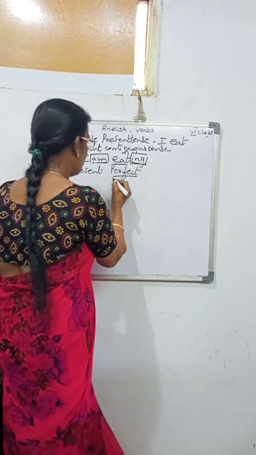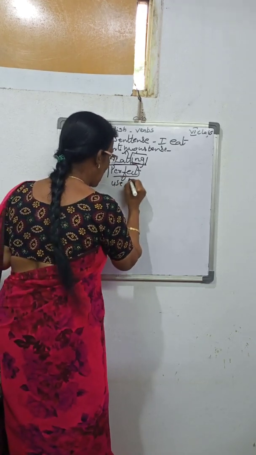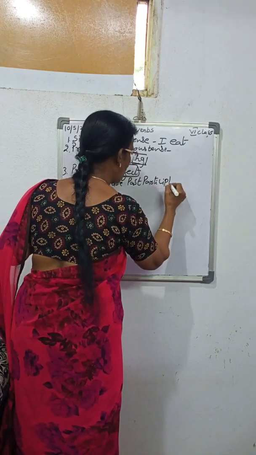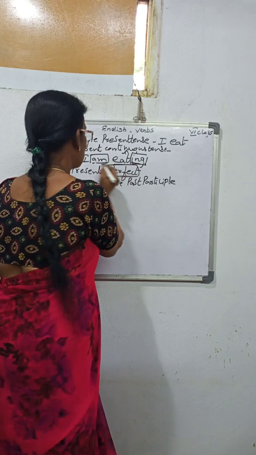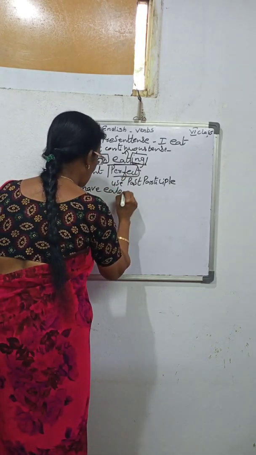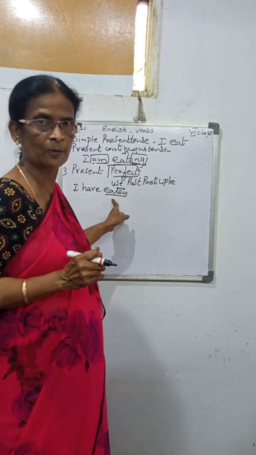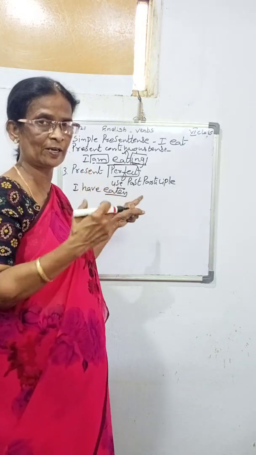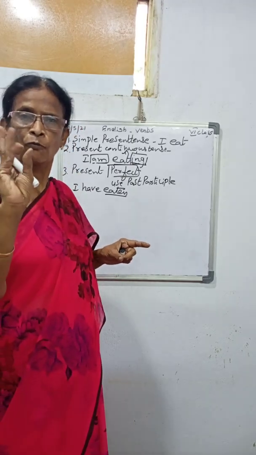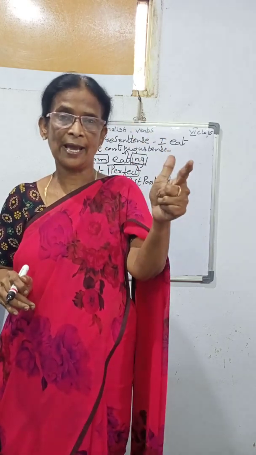Okay. So here, when there is perfect, we have to use the past participle form of the verb. So, for example, I have eaten. For all the perfect tenses, we have to use the past participle. How can we know that is the present perfect? Just now I did has and have. That is the perfect tense. I have. We have. You have. They have. He has. She has. It has.